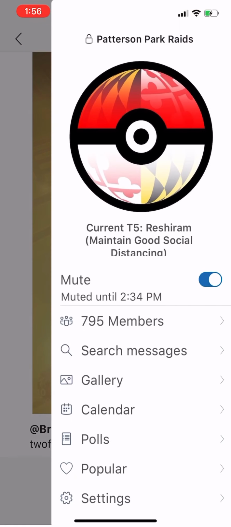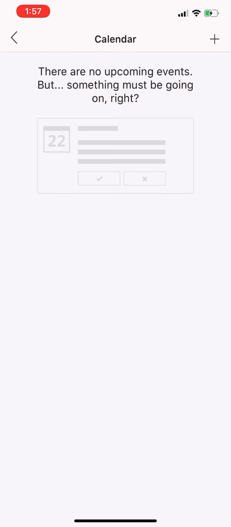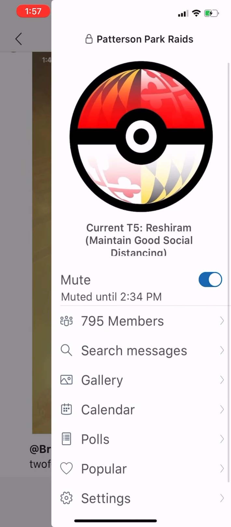And if we click that, that'll take us up. When you click it, look underneath that Pokeball. We're going to give you information about the current raid boss. So Restroom is obviously our current tier 5. Maintain good social distancing because of COVID, obviously. Scrolling down here, guys, you can see that calendar feature, which unfortunately has no events right now.